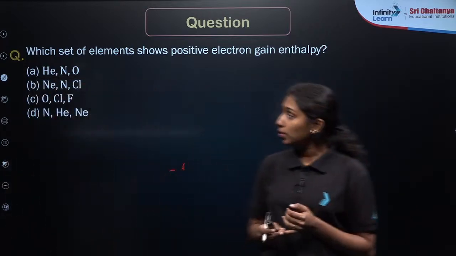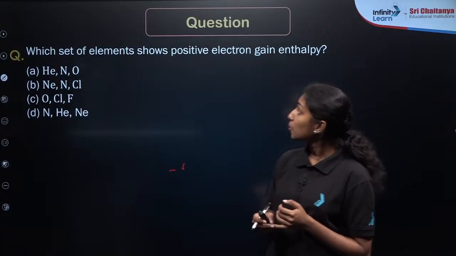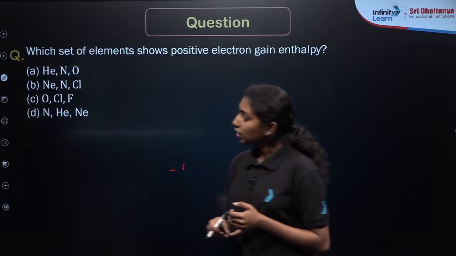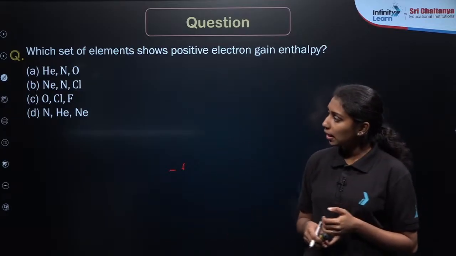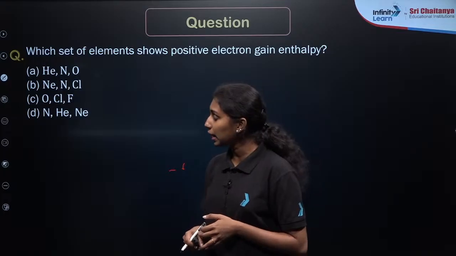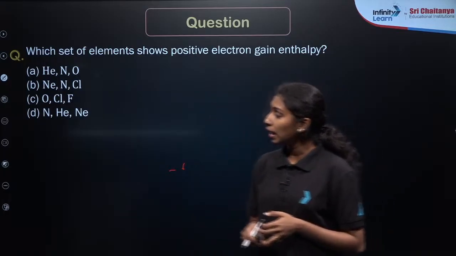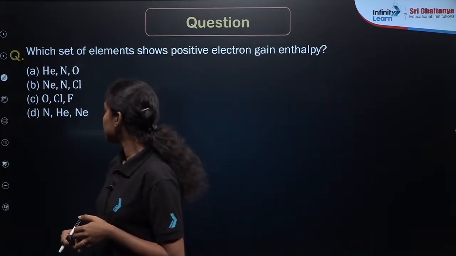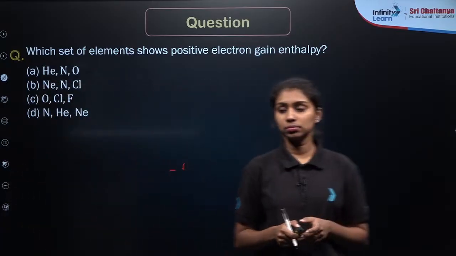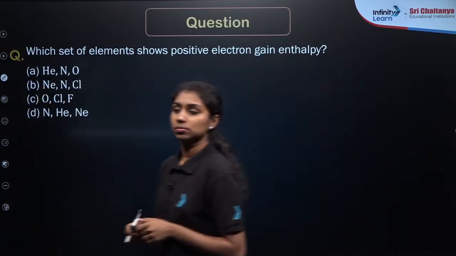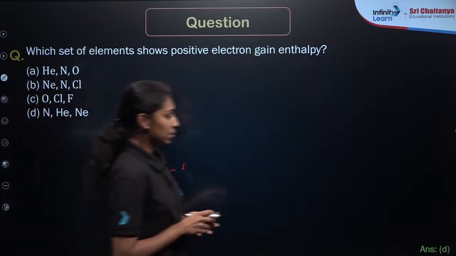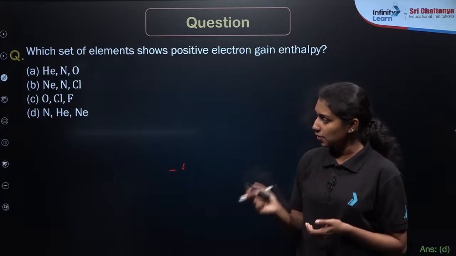So what will be the answer for this question? Which set of elements shows positive electron gain enthalpy? Option A, helium, nitrogen and oxygen. Option B, neon, nitrogen and chlorine. Option C, oxygen, chlorine and fluorine. And the last one, option D, nitrogen, helium and neon. Yes, option D is our correct answer, right?